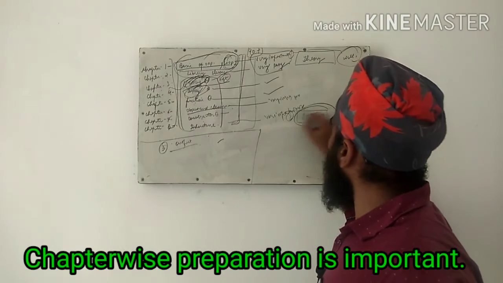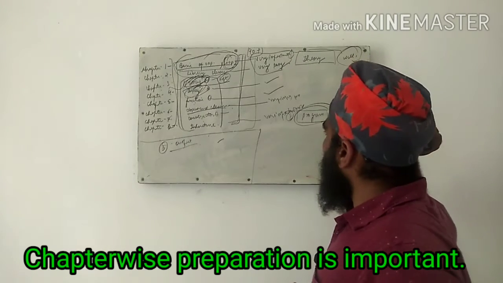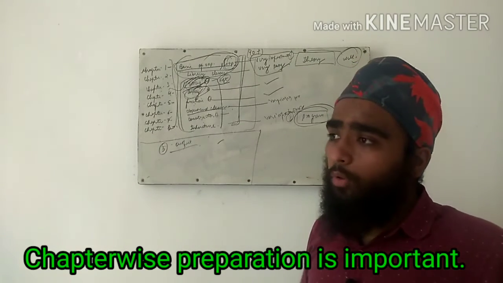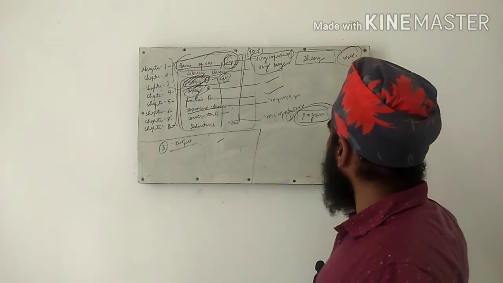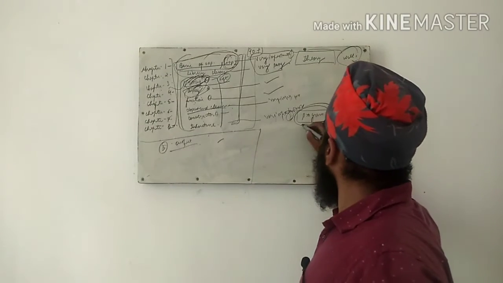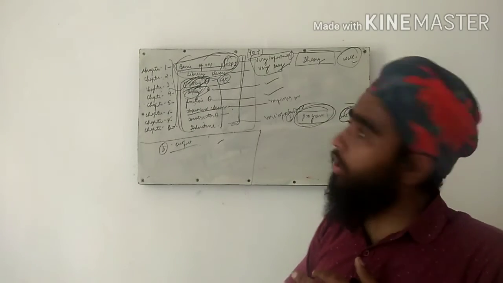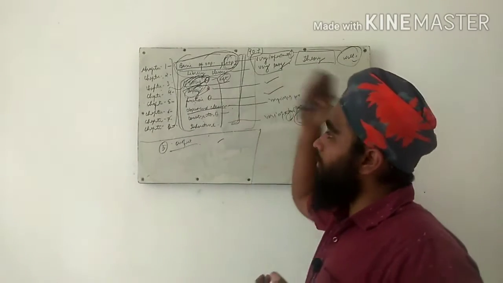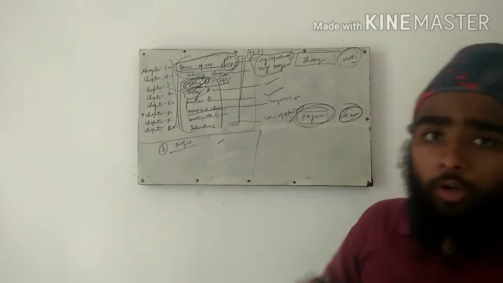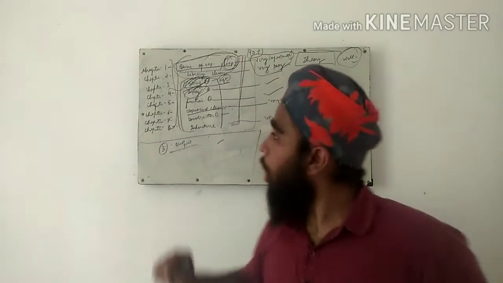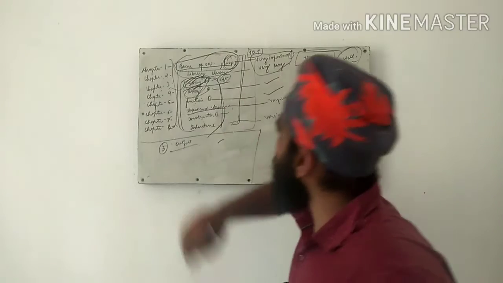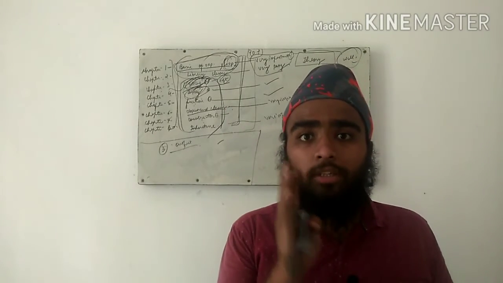Because in the programs, while you are sitting in your board exam, there is one program from each chapter. One is from string, one is from array, one is from function, and there are overall 6 programs, and you have to do only 4. Means out of overall 6 chapters, how many chapters do you have to prepare? 4 chapters.